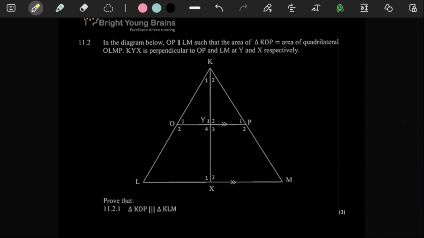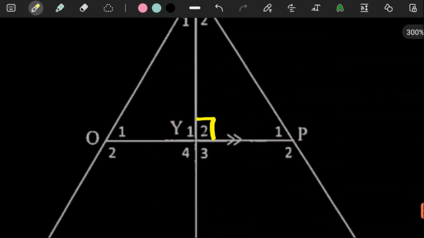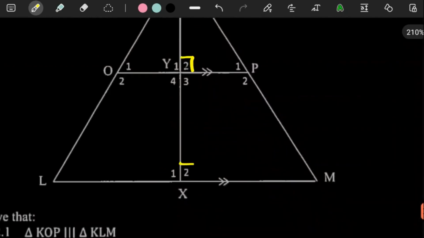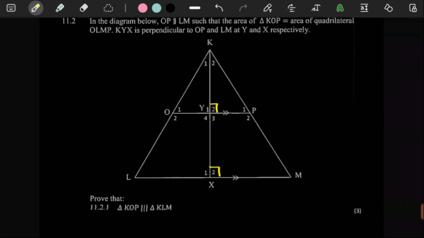And then they said here, KYX is perpendicular to OP. So if it is perpendicular to OP, automatically it is going to be perpendicular to LM, because those lines are parallel. This is parallel to this, so these have to be corresponding angles. So it says it's perpendicular to OP and LM, at Y and at X respectively.